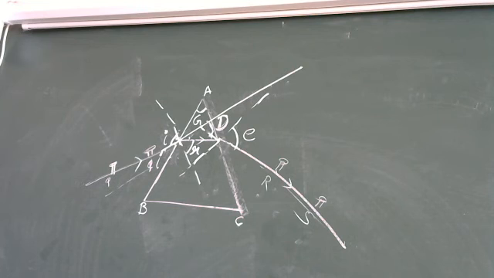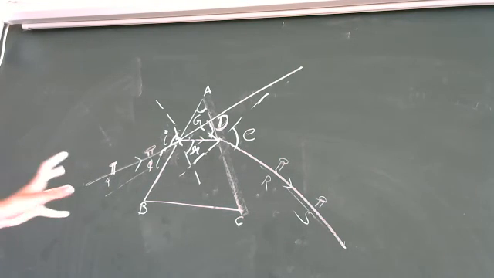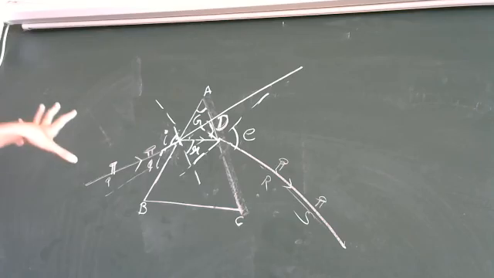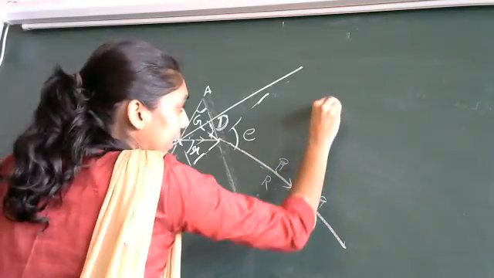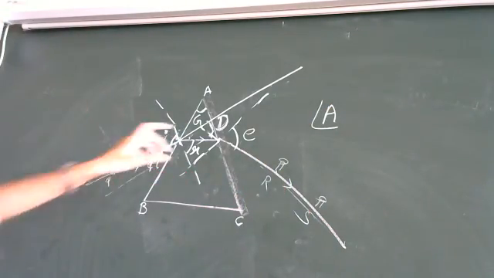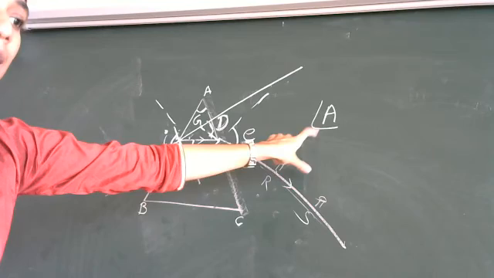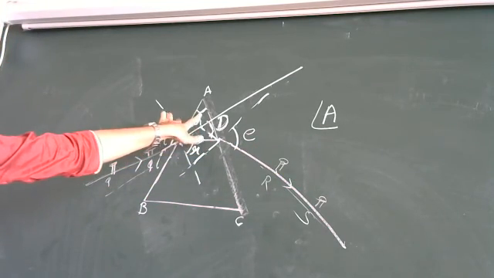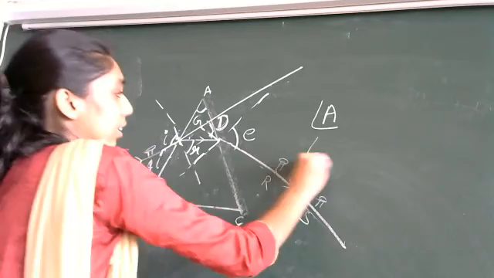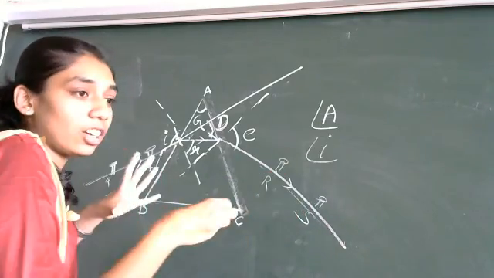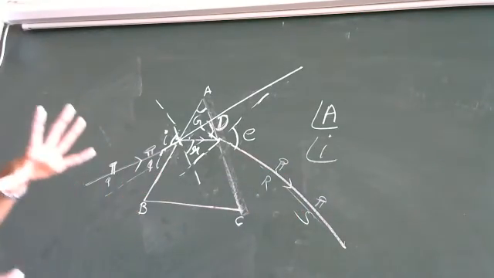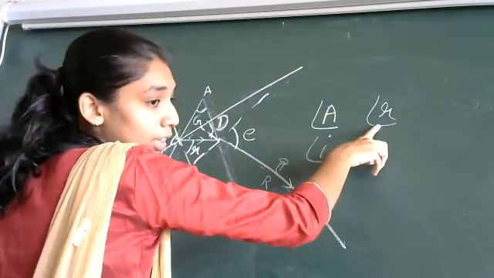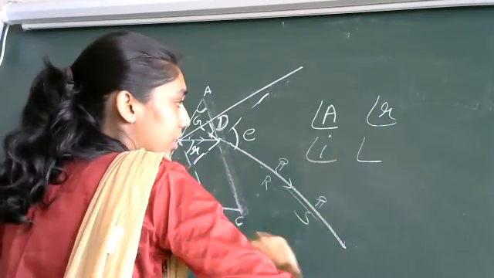Now there are some shortcuts to write this, so we'll see what those are. If I write A, that is nothing but this angle, the angle of prism. Next, if I write I, it is the angle of incidence. If I write R, angle of refraction.